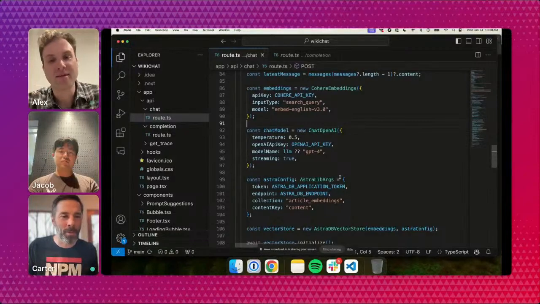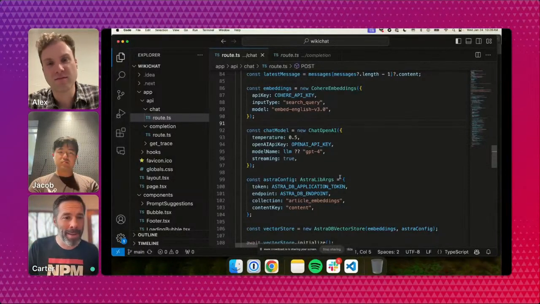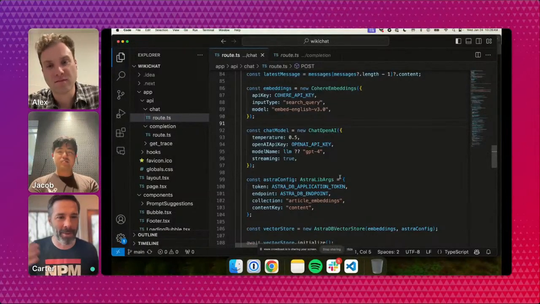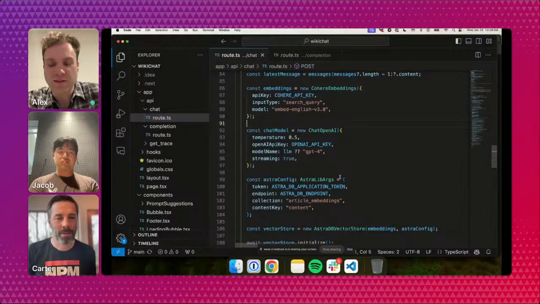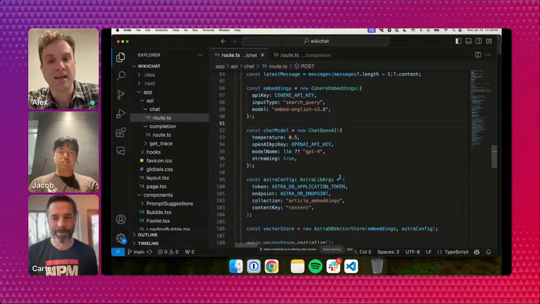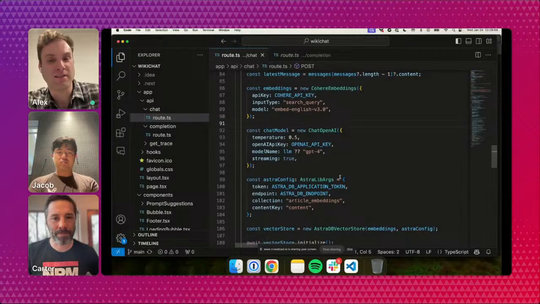For people, once again, I'm just sort of the average dev. We've already heard about OpenAI, and I think everyone's heard about OpenAI, but maybe not everyone's heard about Cohere. So what is Cohere, and why are we using it instead of OpenAI? Before you store data in a vector store, you need to convert the raw text to vector embeddings, and you do that using an embedding model. Cohere is just one of many embedding models you could potentially use to create those vector embeddings. OpenAI also has their own embedding model.